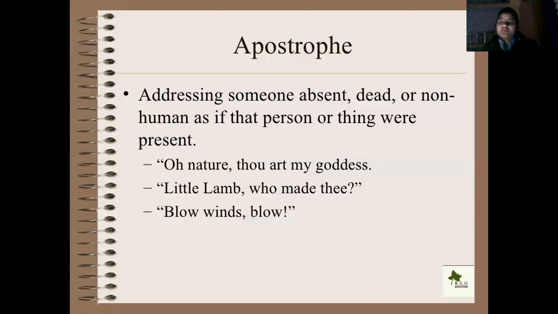The first example is, O nature, thou art my goddess. In this, nature is not a person present here, but we are assuming that we are talking with nature. So, O nature, thou art my goddess.